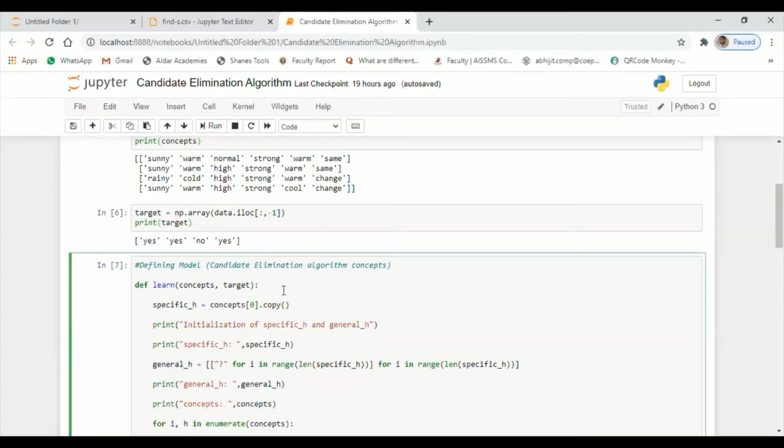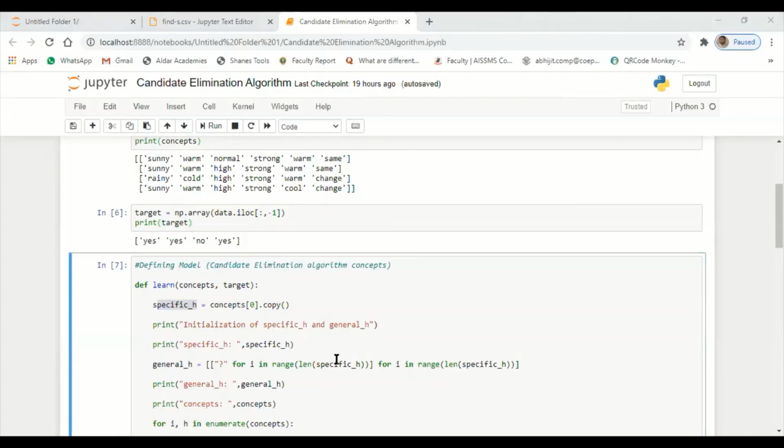Now I will create one more variable called specific hypothesis for the initialization purpose. If you see here, we need to set the boundaries, right? We need to set the boundaries, specific hypothesis as well as general hypothesis.